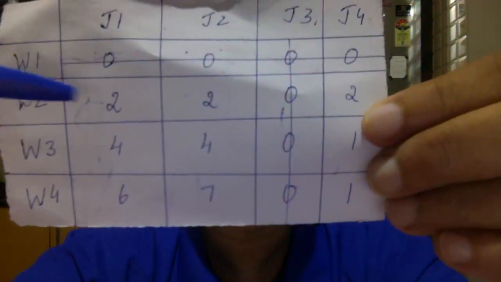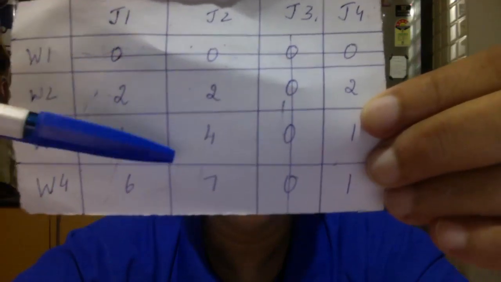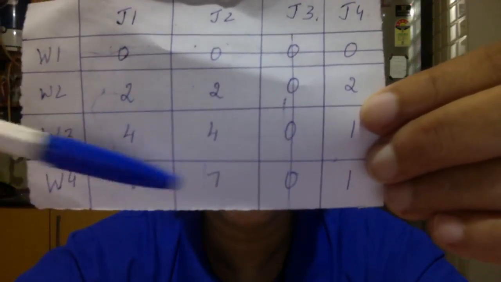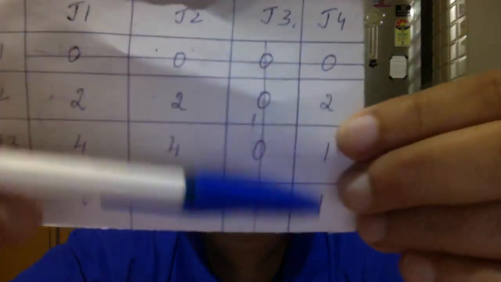So wherever the line goes on the numbers, they are called covered numbers. Then you see these numbers, 2, 2, 4, 4, 6, 7, and this last one. There is no line going on those numbers. They are called uncovered numbers. So we have covered numbers and we have uncovered numbers.